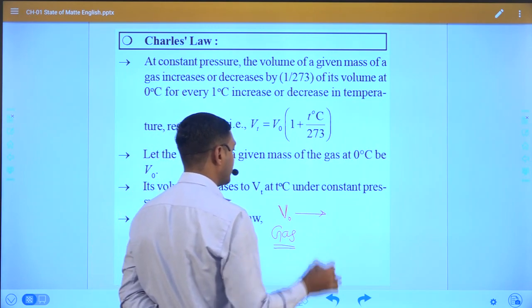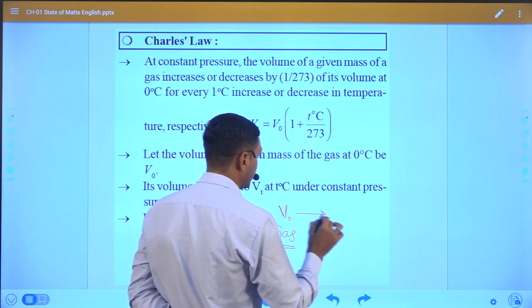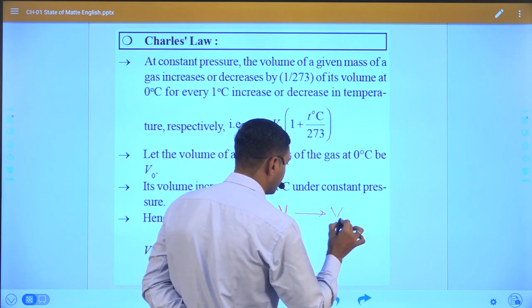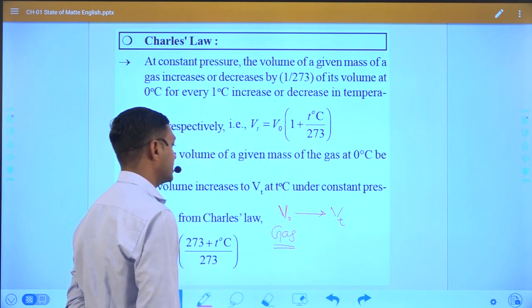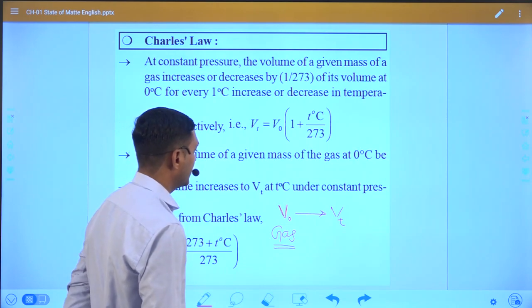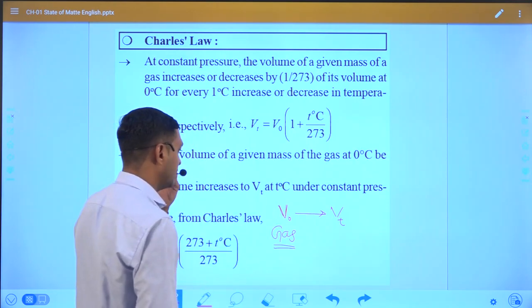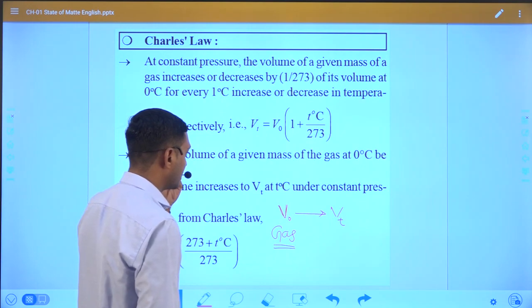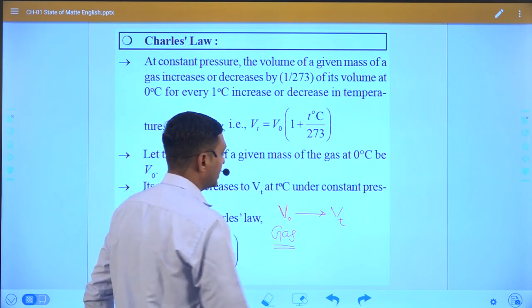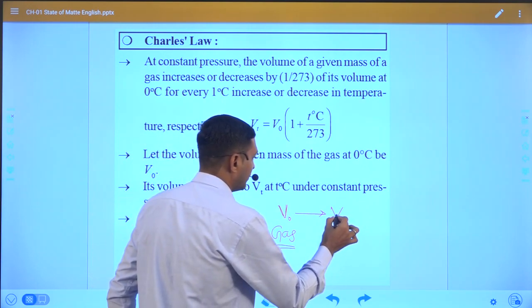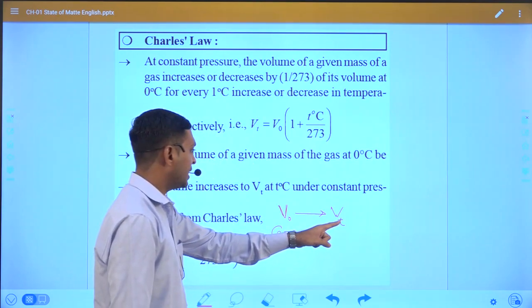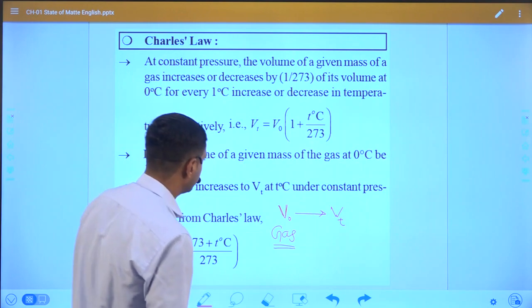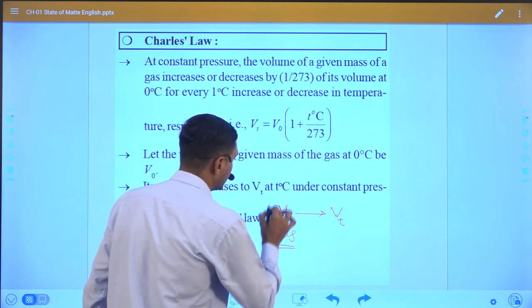If we increase the temperature, whatever amount, then at that specific temperature the volume is Vt. That means at the initial temperature the volume of gas we call V0, and at a specific temperature the volume of gas we will derive as Vt, right?